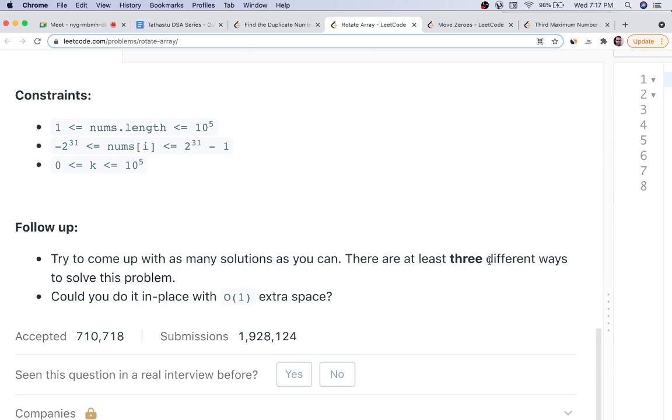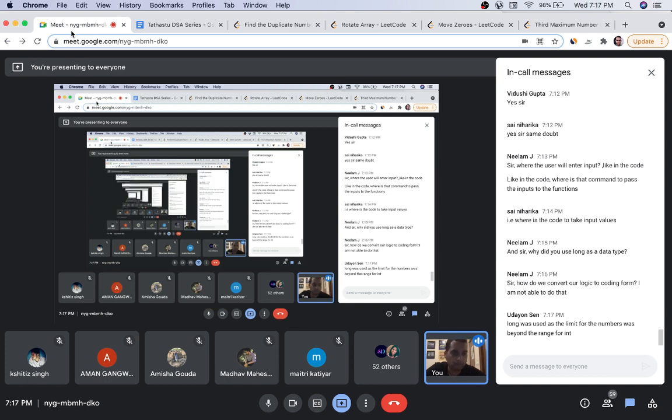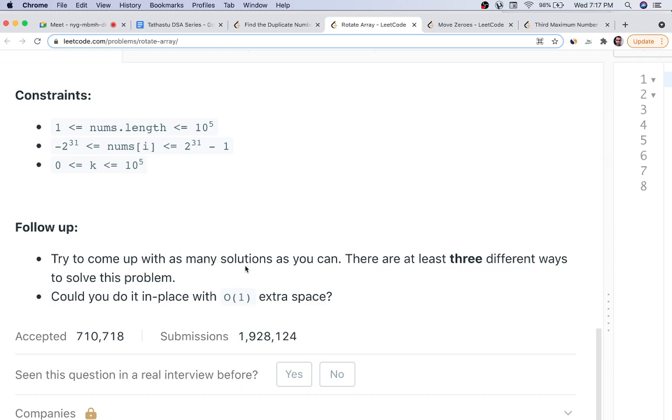There are at least 3 different ways to solve this problem. I would recommend you to think of all those 3 approaches, because you are in a learning phase. It's around 20 lakh submissions, a very famous problem. And can you do it in place with O(1) extra space? You can also try it.